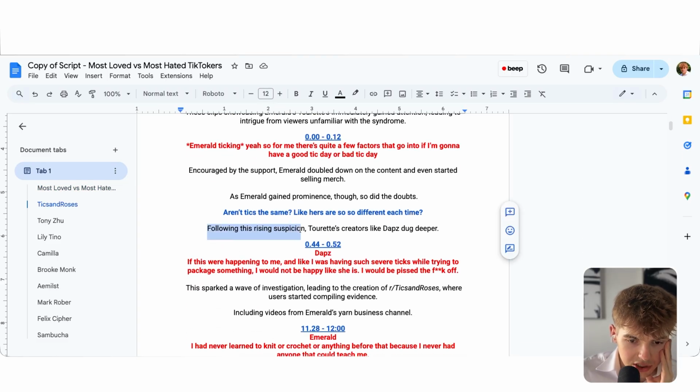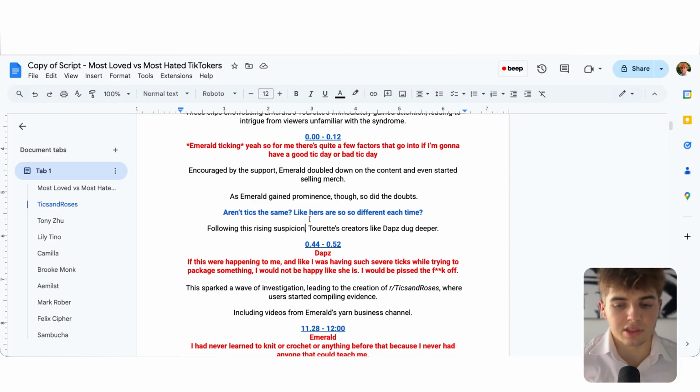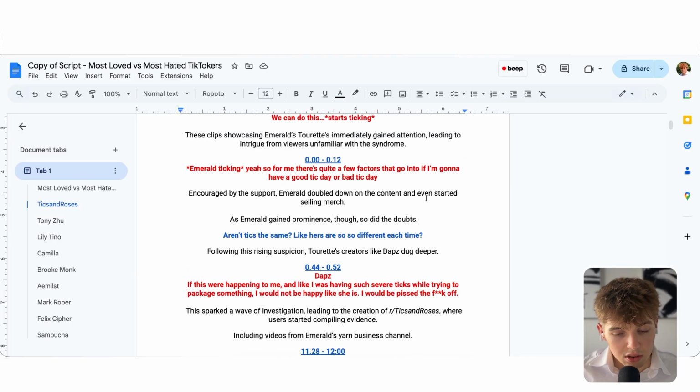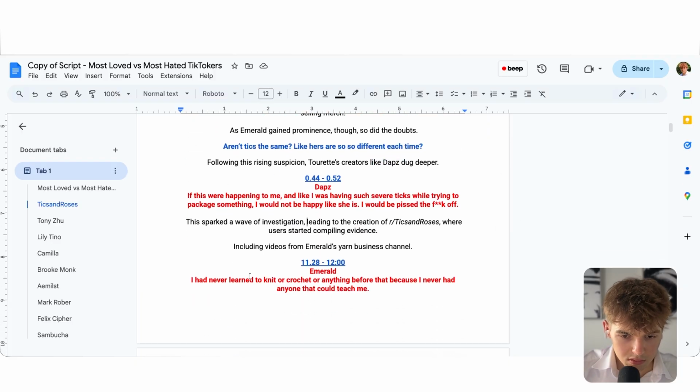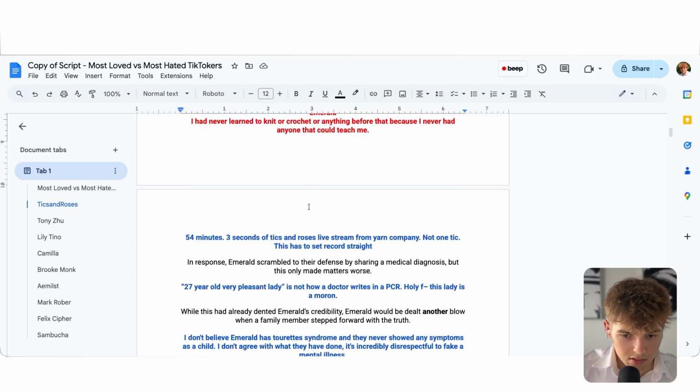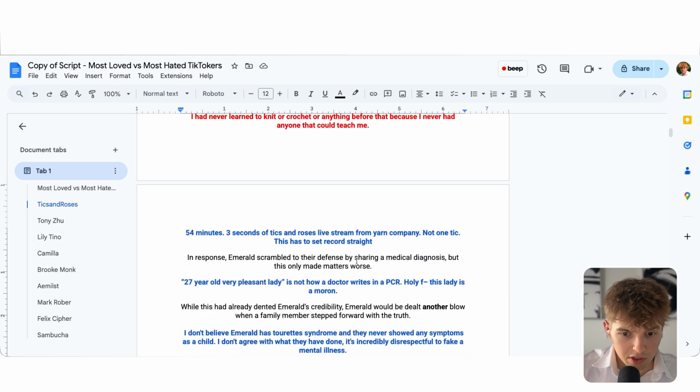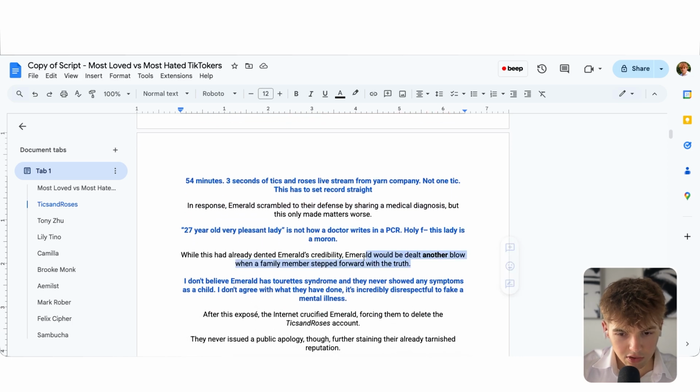Following this rising suspicion, Tourette creators like Dabs dug deeper. Is that potentially spoiling? It also depends, right? Because this is kind of a hated story, so it's obvious on one hand. Like Dabs dug deeper, this is good, this is impartial. But I think here this should not have been there because it's spoiling it before. And same here with the truth. We should always show first and then label, because otherwise it's spoiling it.